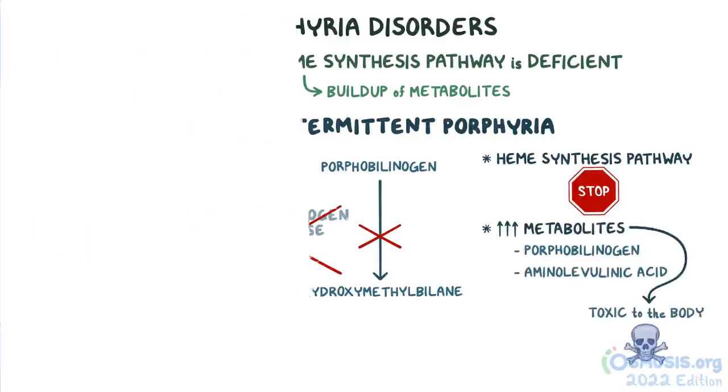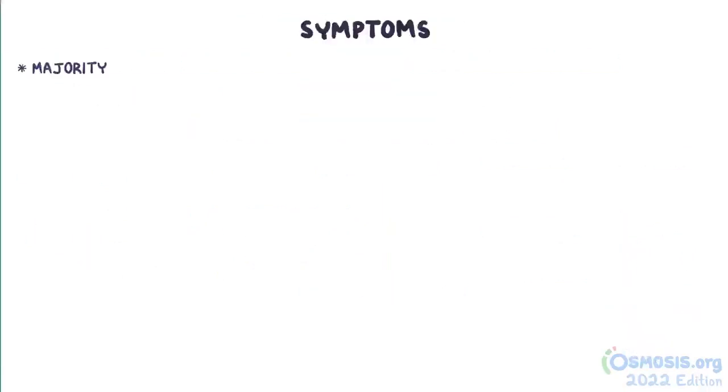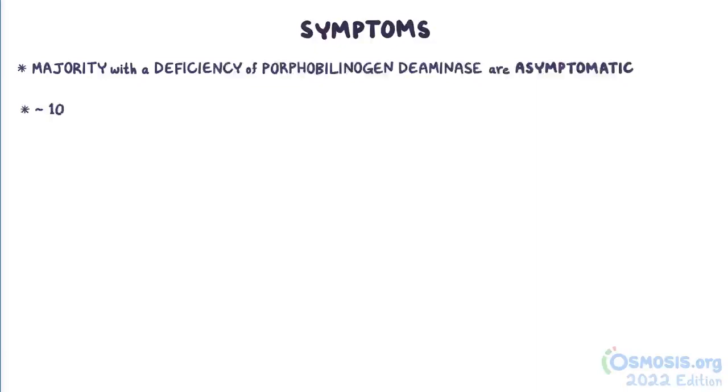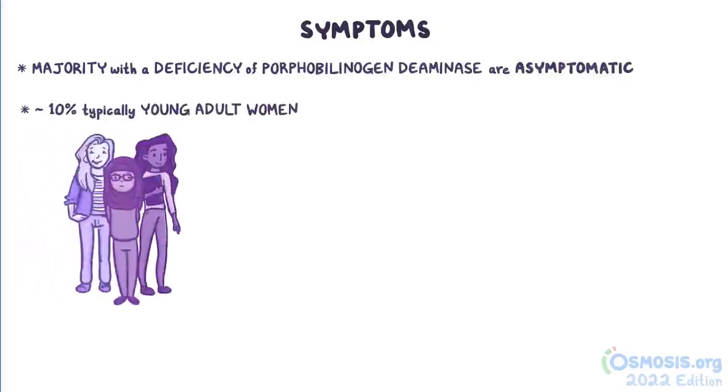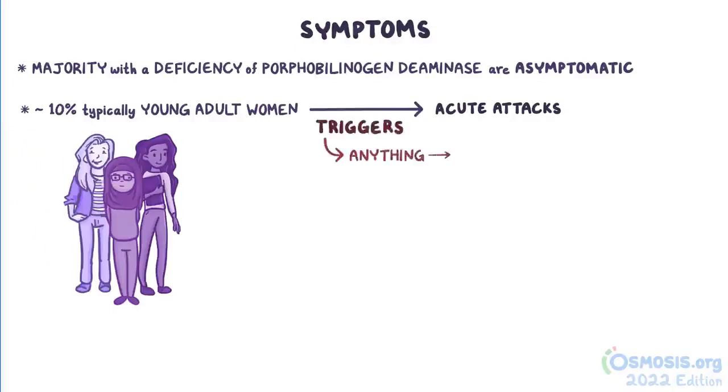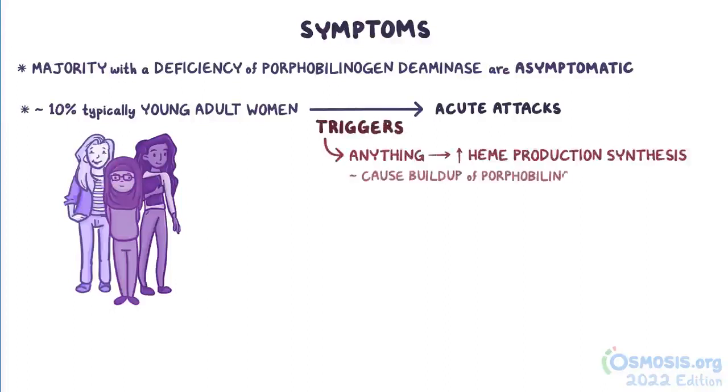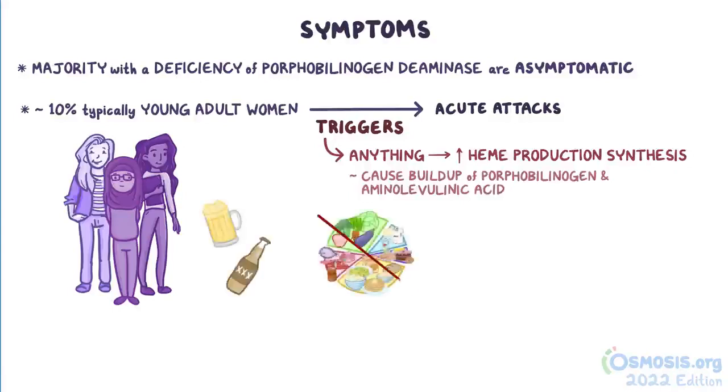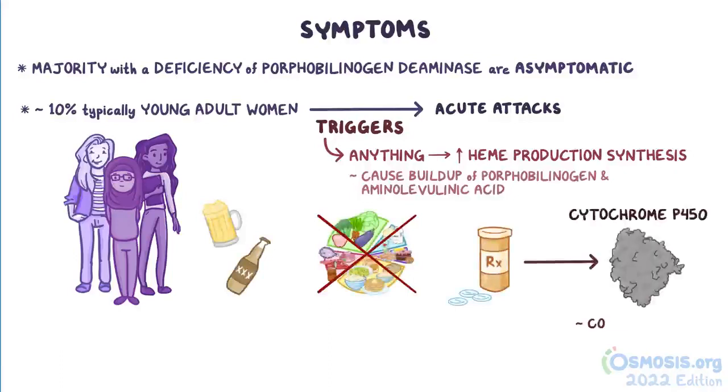body. The majority of individuals with the HMBS gene mutation and a deficiency of porphobilinogen deaminase are asymptomatic. Only around 10% of individuals, typically young adult women, are affected by what's known as acute attacks, which are caused by certain triggers. Anything that stimulates increased heme production can be considered a trigger, since it'll inevitably cause buildup of porphobilinogen and aminolevulinic acid. Some examples of these triggers include excessive alcohol consumption, starvation, and certain medications that increase cytochrome P450 protein. This protein also contains heme, and it's used to break down many medications like barbiturates, antiepileptics, and oral